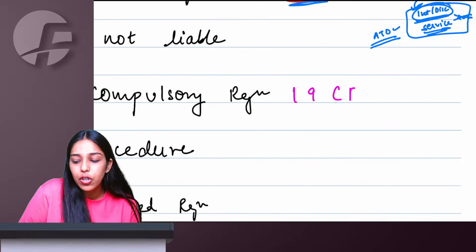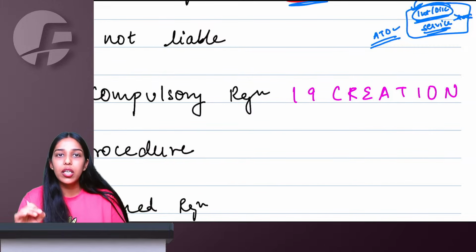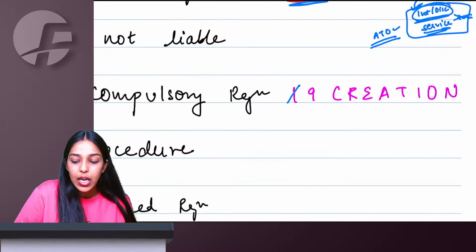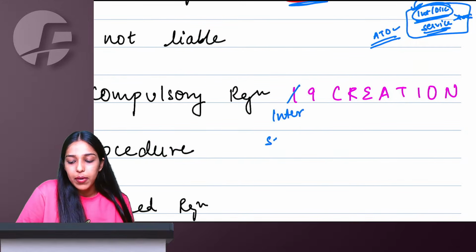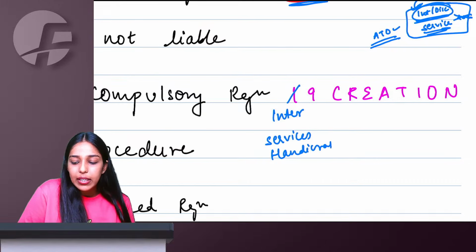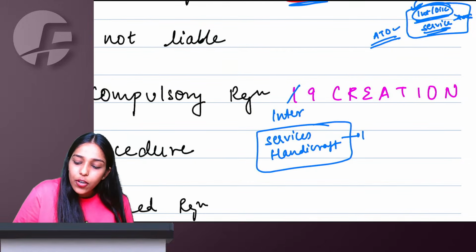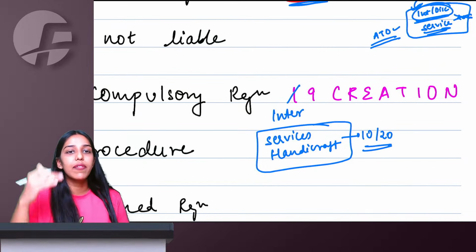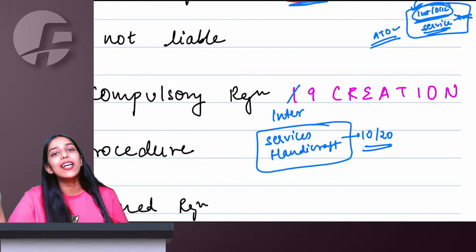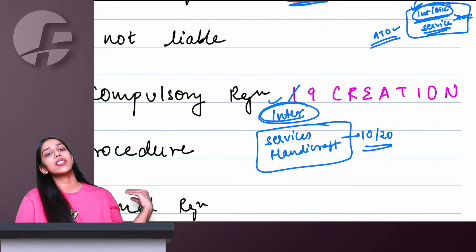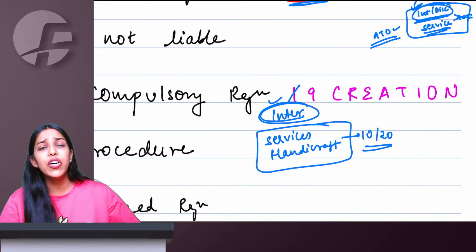If under section 24 you fall in the list of I-9 creation, you have to take compulsory registration under GST. If you are making interstate supply but of services or notified handicraft goods predominantly made by hand, where machine use is not there or very less, then you can take your 10, 20 lakh, whatever benefit is available as per section 22. After that, you take registration. Other people, with normal taxable goods, if you are supplying interstate, forget the threshold.